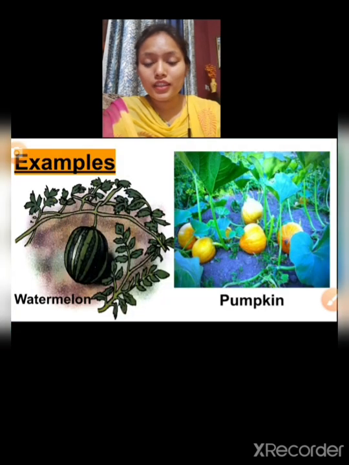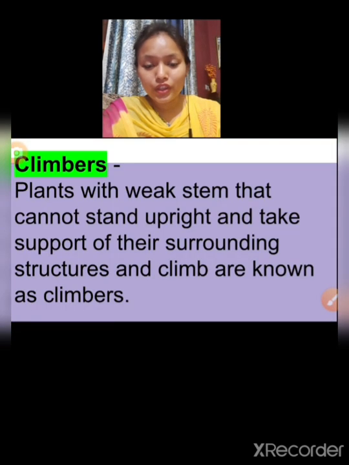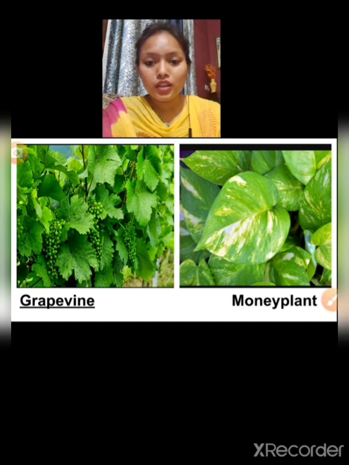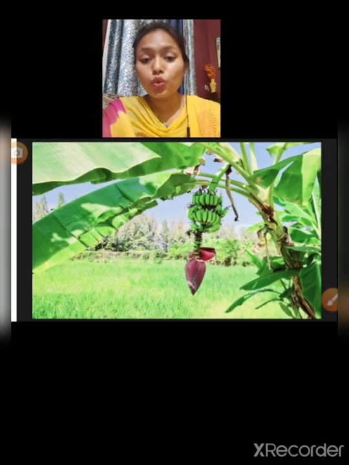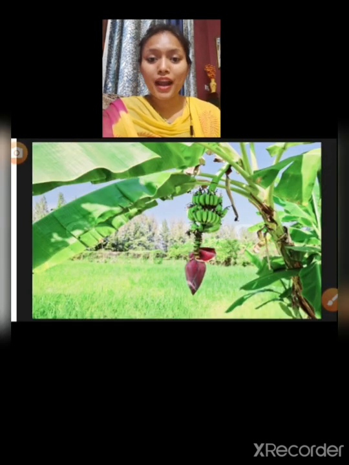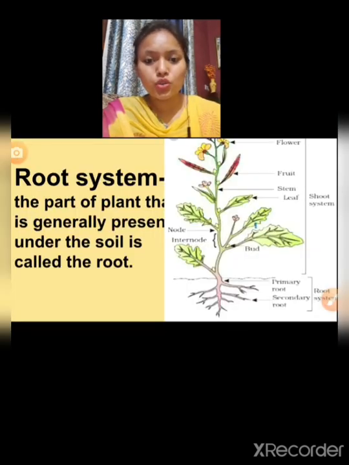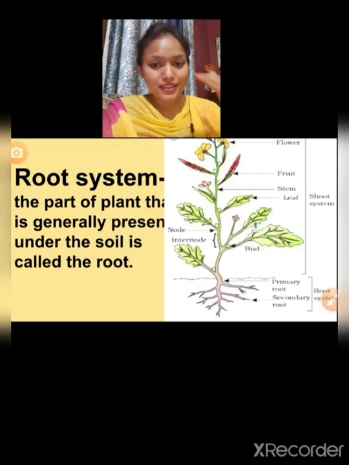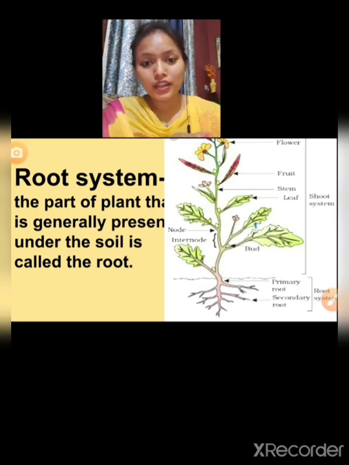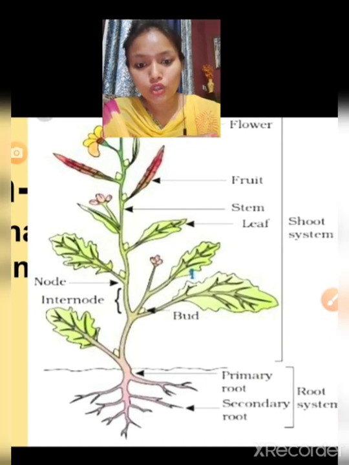So now in this video we'll study about the root and shoot system, means parts of plants. It is divided into two parts, that is root system and shoot system. The part that is under the soil, that always remains under the soil, is called the root system.